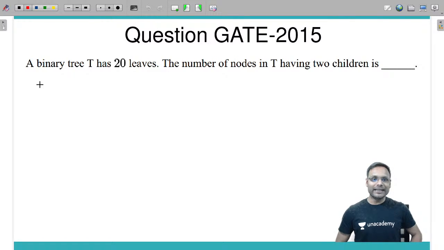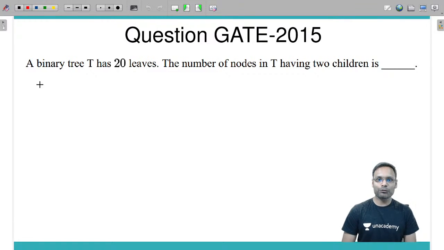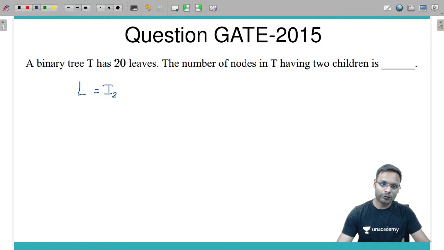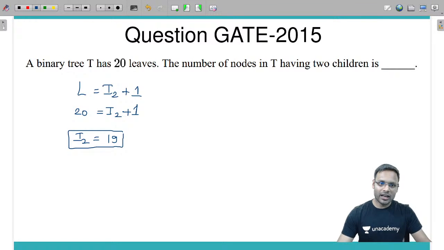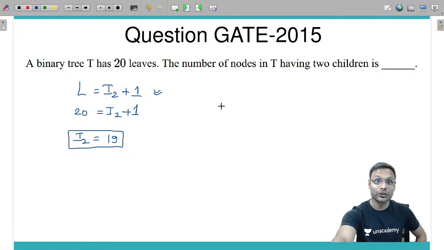A binary tree T has 20 leaves. The number of nodes in T having 2 children is. A binary tree has 20 leaf nodes. The number of nodes in T having 2 children is. We know that the number of leaf nodes is equal to the number of internal nodes with 2 children plus 1. Leaf nodes given is 20, and the number of internal nodes we need to calculate. Answer is 19. That is a simple explanation. This is the handshaking lemma. We have already discussed this in the classroom training too.